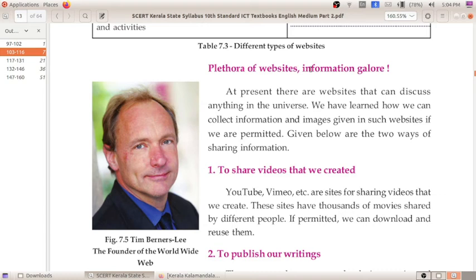Also, the videos which we have created, we can share. On which platforms can we share videos? We can use YouTube, Vimeo, Instagram, and TikTok. These are the different platforms on which we can share the videos we have created.